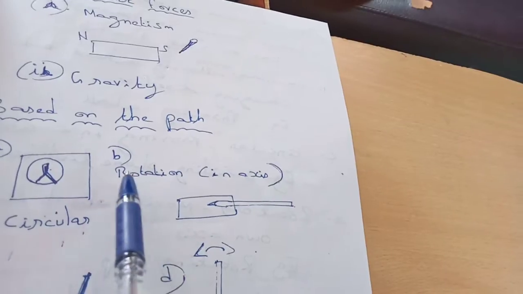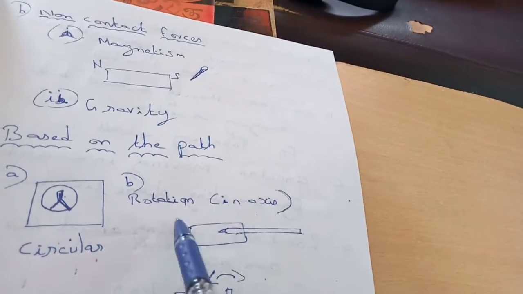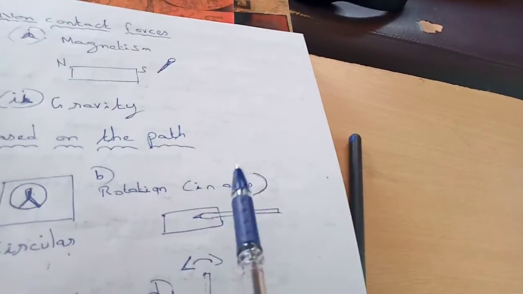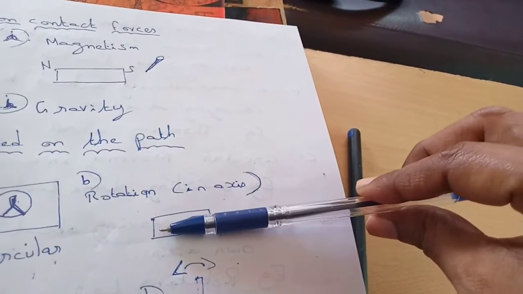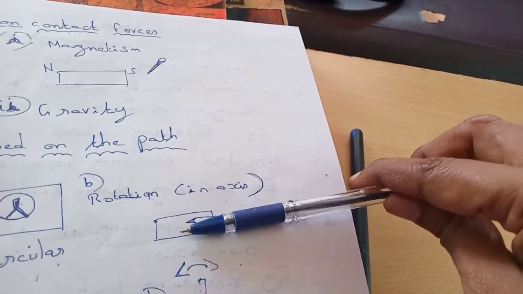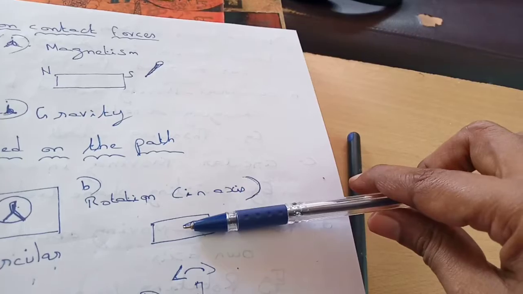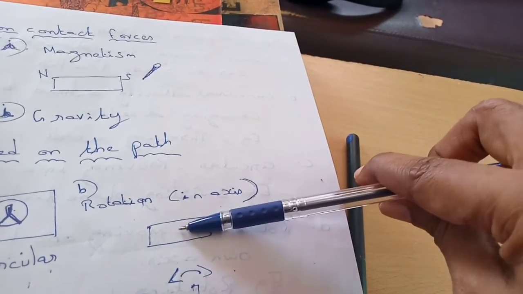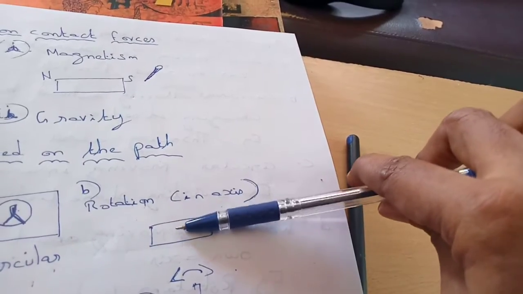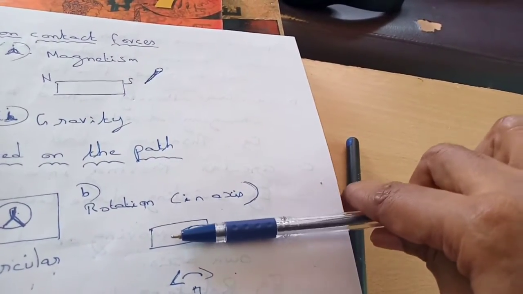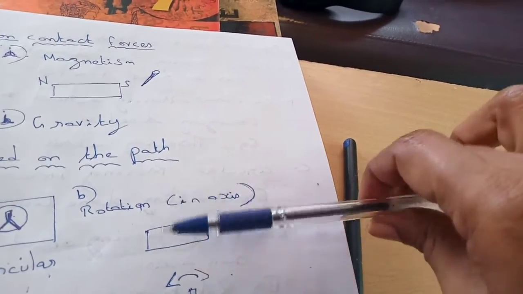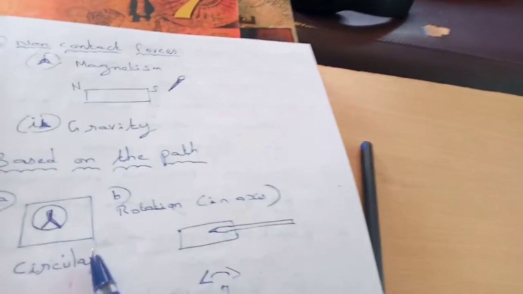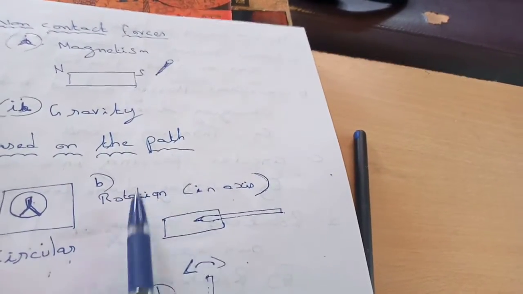Another one is rotational motion in axis. If we take a pencil and sharpen that pencil using a sharpener, then it's called rotational motion. The axis of the pencil remains in the same position. It's not moving somewhere, it's just in the same position, but it is making a motion. So that's called rotation motion.